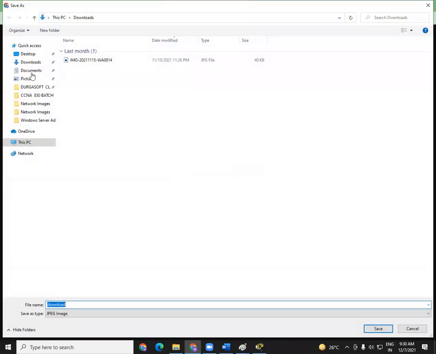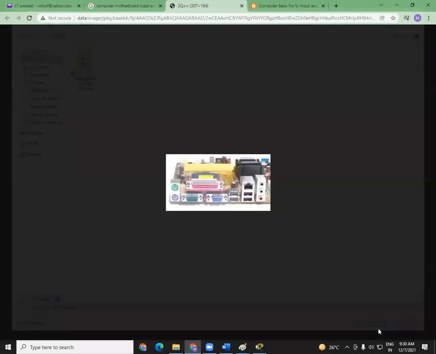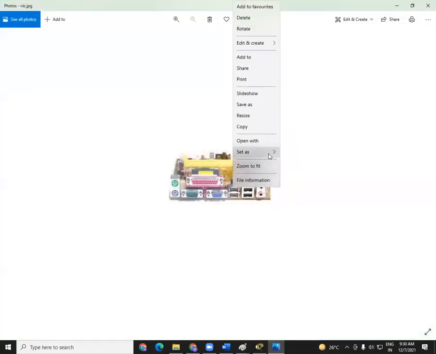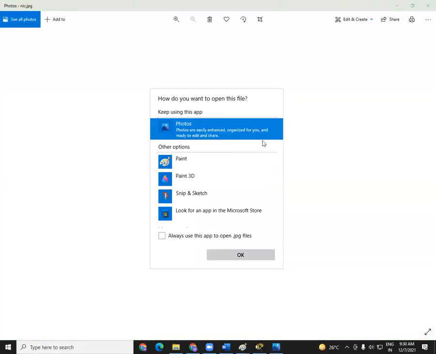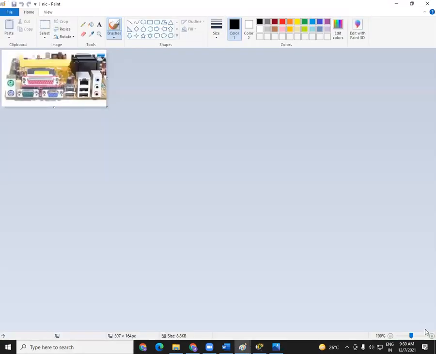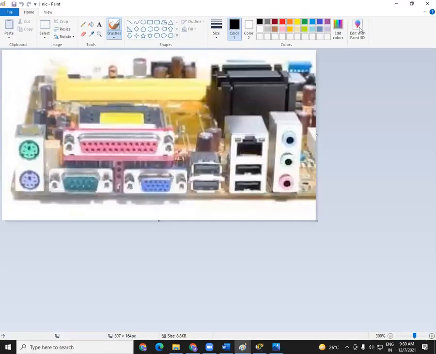Let me just try to finish this in a better way. Now, much better, guys. Now, this is your NIC card. This is your NIC card on your computer. Same sort of NIC card will be there on your router, on your switch, on your firewall. This is that particular NIC card.